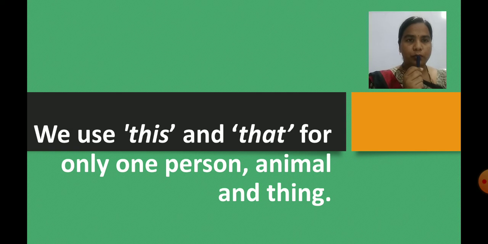As we have seen in the examples, we use this and that for only one person, one animal and one thing. So in this way, today we learnt about the use of this is and that is. Hope you got that very well, children.